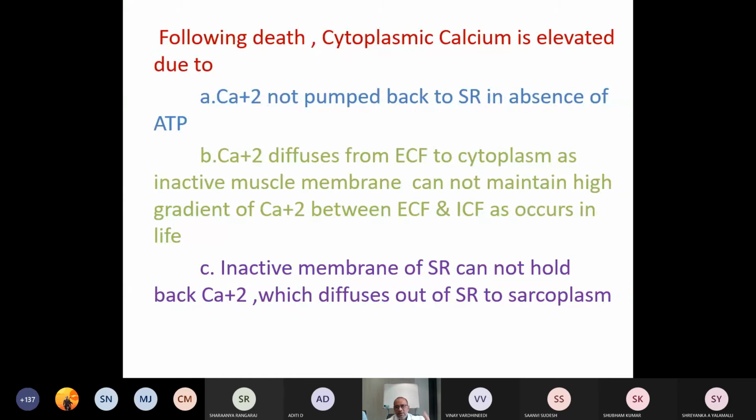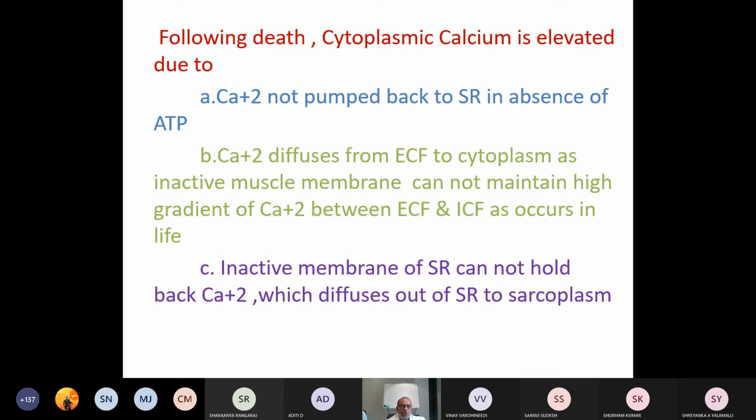So what will happen after death? There is an increase in cytoplasmic calcium. Cytoplasmic calcium level is elevated. It is due to three factors. One, in the absence of ATP, calcium cannot be pumped back into the sarcoplasmic reticulum, the longitudinal tubules.